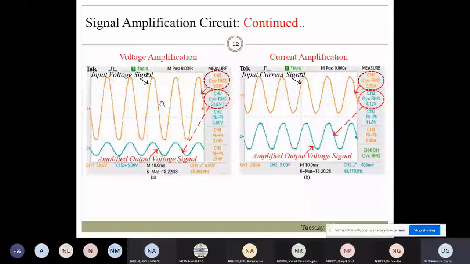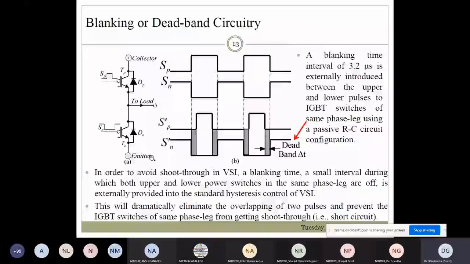And this is the dead band. In the same leg, you can see two switches are there, and the overlap angle also comes into the picture. These two switches should not be on at the same time. That's why this gray region is the dead band basically.